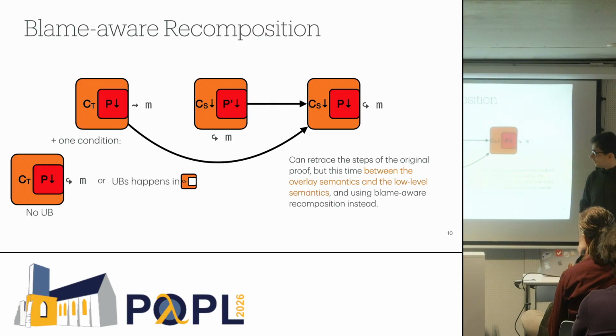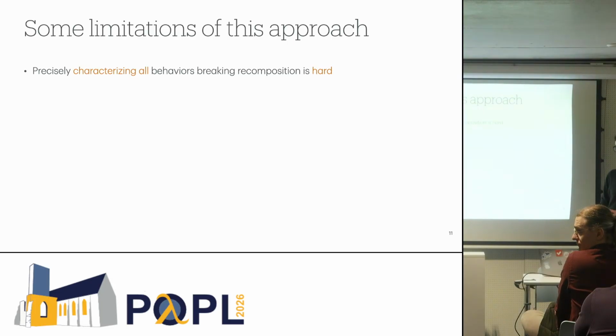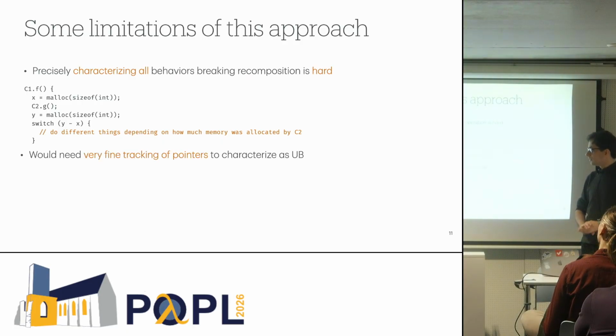However, before I talk a bit more, just some limitations of this approach. Precisely characterizing all the behaviors that break recomposition is hard, so we are not able to do it. For instance, take this piece of code, it allocates, it calls another compartment, it allocates again, and then it does different things depending on how many things the intermediate compartment has allocated. Well, this is very hard to track in the overlay semantics. We would need very fine tracking of pointers, and so we decided to not do it.